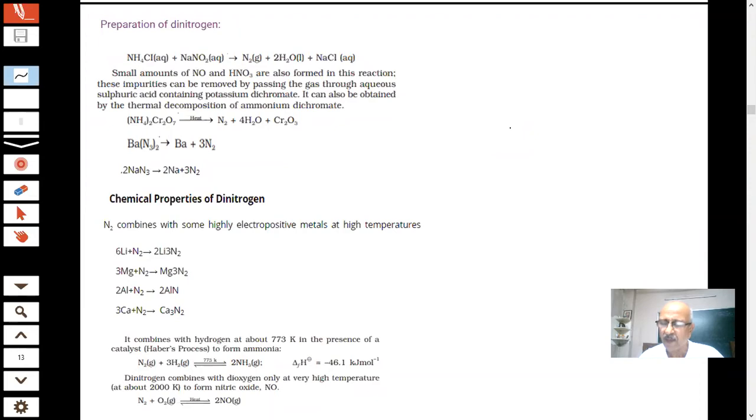plus 5. The group oxidation state is which one? What is the group oxidation state? The highest possible oxidation state is plus 5. And you have seen how as we go down the group, students, the plus 5 oxidation state becomes less stable and plus 3 becomes more stable. And the reason you told me last time: inert pair effect.